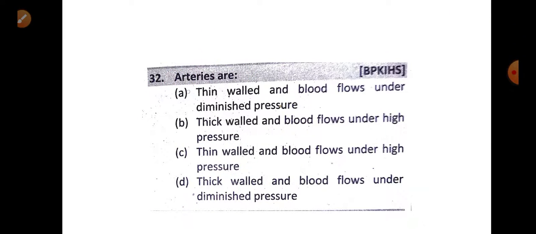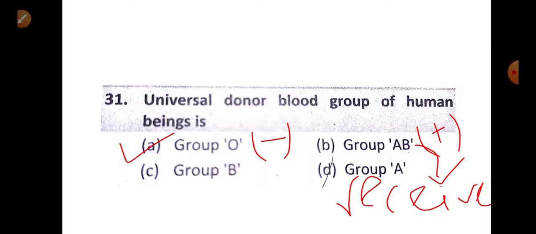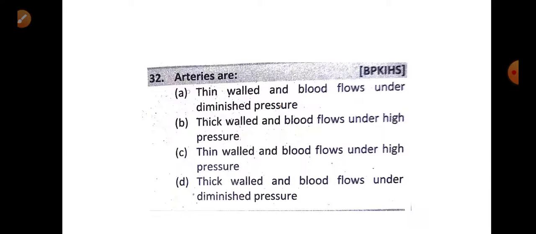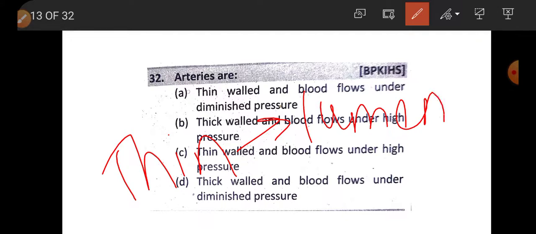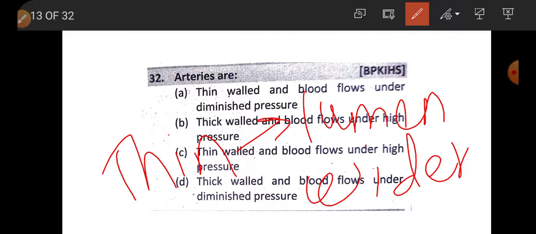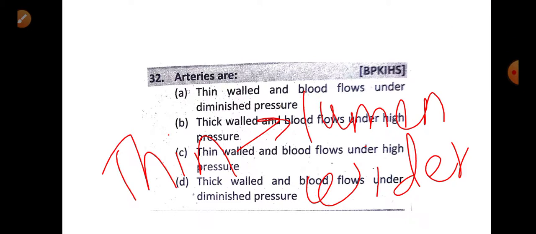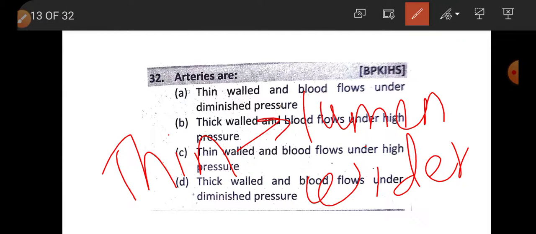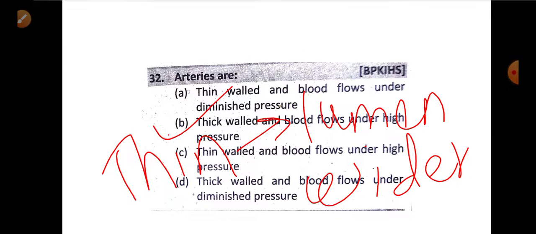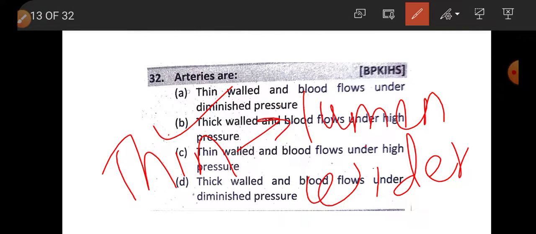However, in vein, the tunica media layer is thin, so the lumen comes to be wider. Arteries are thick-walled and blood flows under high pressure.